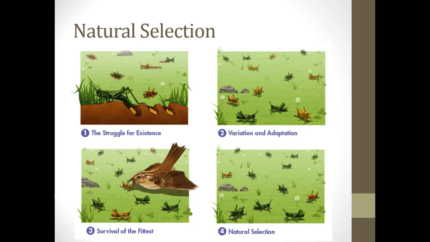So we've gone over a lot of things that Darwin believed were part of a natural process and also part of species changing over time. Now we could put those together and say that Darwin's theory is evolutionary change over a long period of time by means of natural selection.